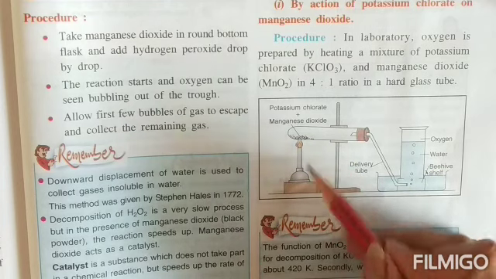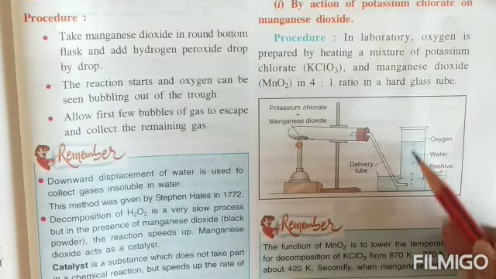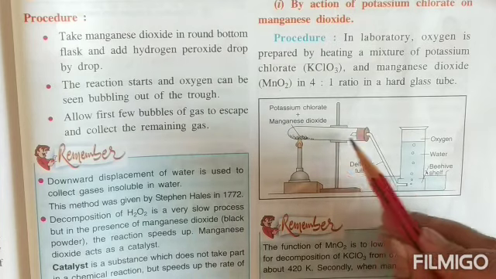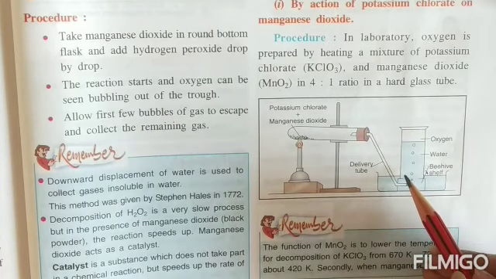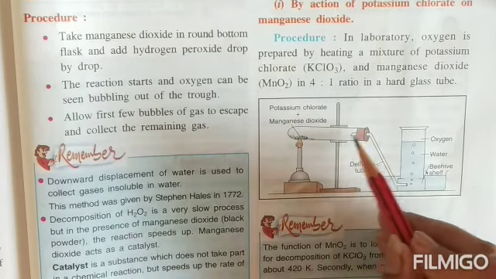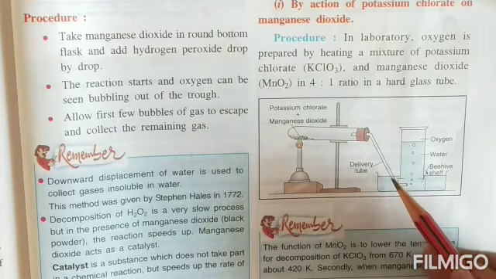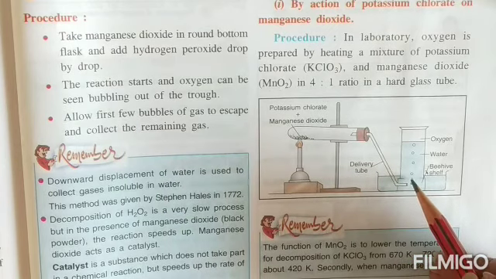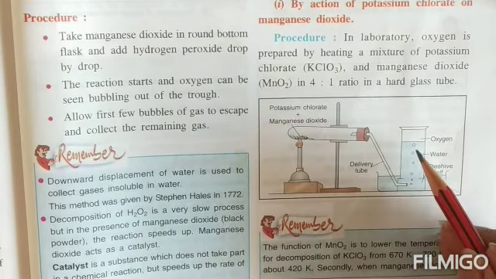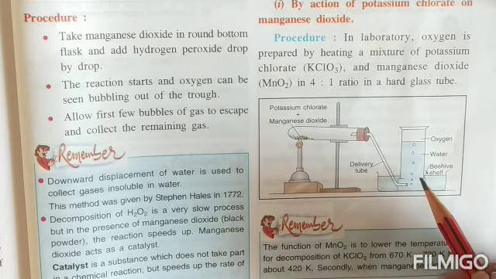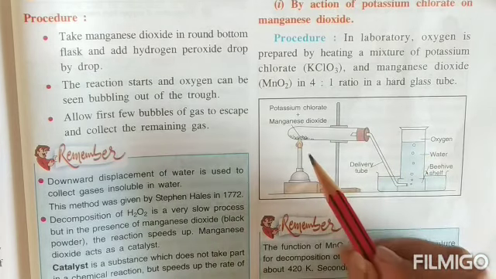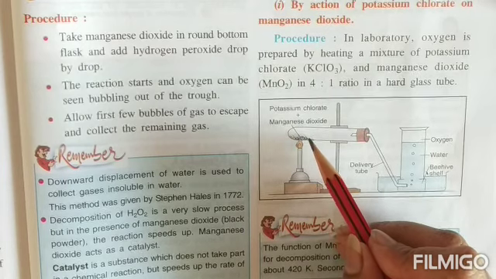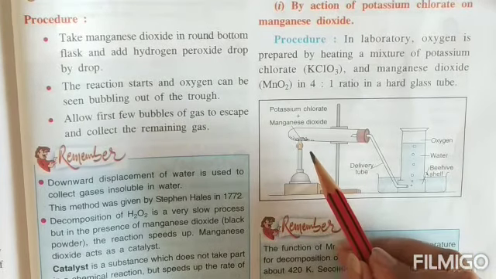Again, as you start heating, you will see some bubbles coming over here. We should not collect the first few bubbles, children, because they are actually bubbles of the air that is filled inside the test tube or the delivery tube. After a few bubbles have escaped, the oxygen starts coming, and that can be collected again by the downward displacement of water. Manganese dioxide in this experiment is working as a catalyst.